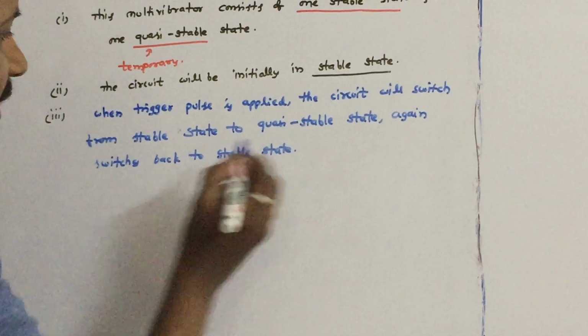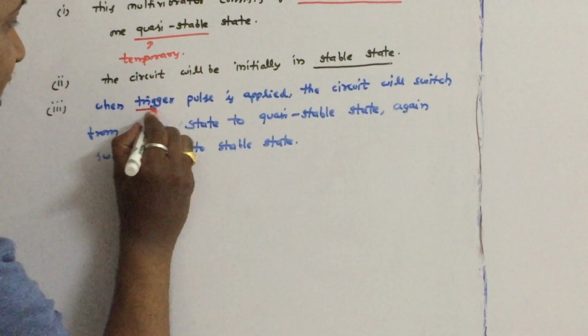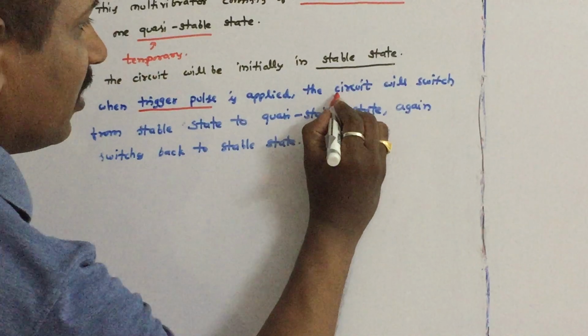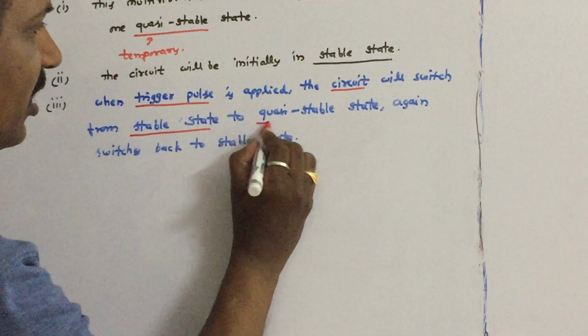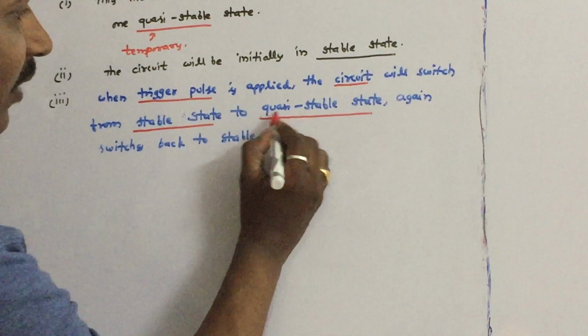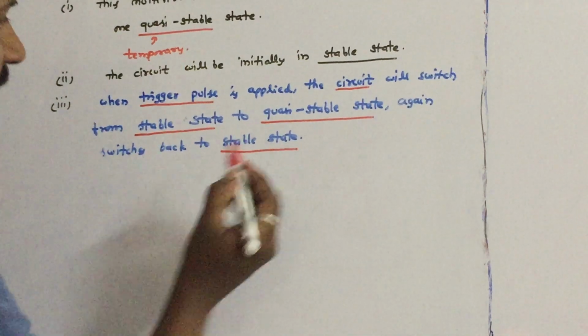So this point is very important. The circuit will switch from stable state to quasi-stable state, that is temporary state. It will stay in this state for some time, and again it switches back to the stable state.